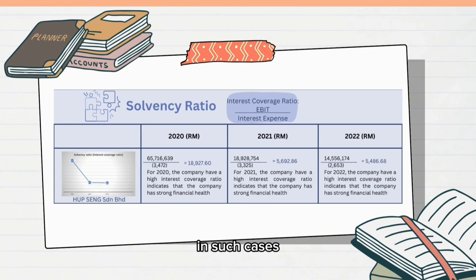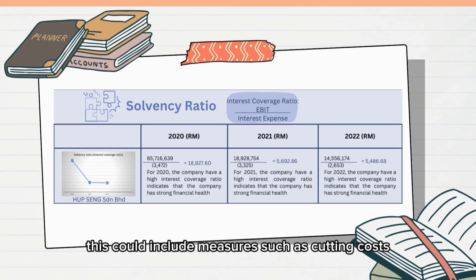In such cases, the company may need to take steps to reduce its debt load, improve its profitability, or both. This could include measures such as cutting costs, increasing revenues, or renegotiating debt terms with lenders.